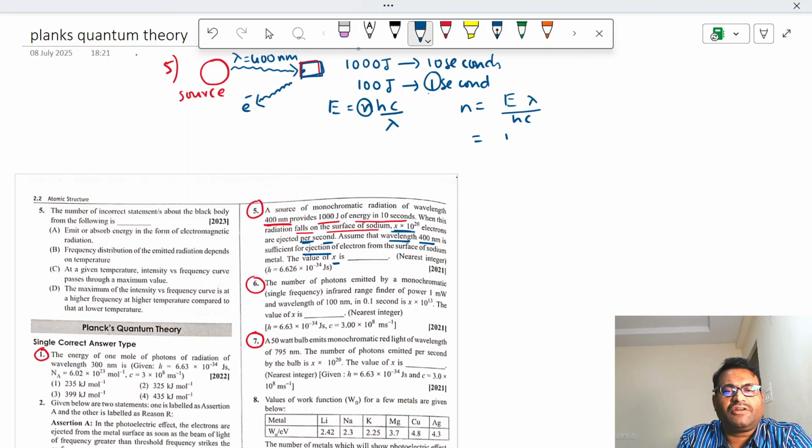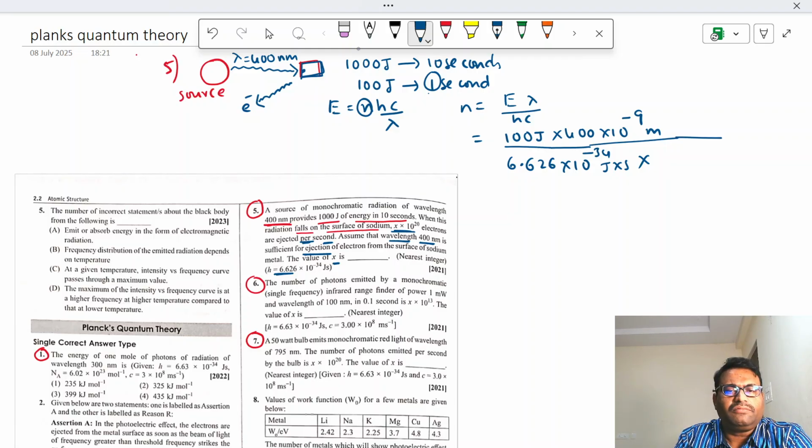So 100 joules into lambda, 400 nanometers, 400 into 10 power minus 9 meter, by Planck's constant, which is already given, 6.626 into 10 power minus 34 joule second, into c. It's not given, but we need to use 3 into 10 power 8 meters per second.